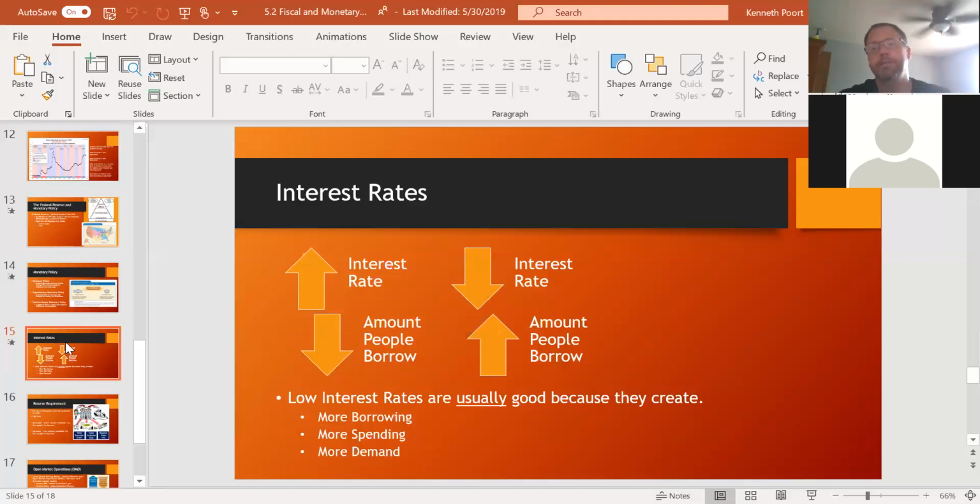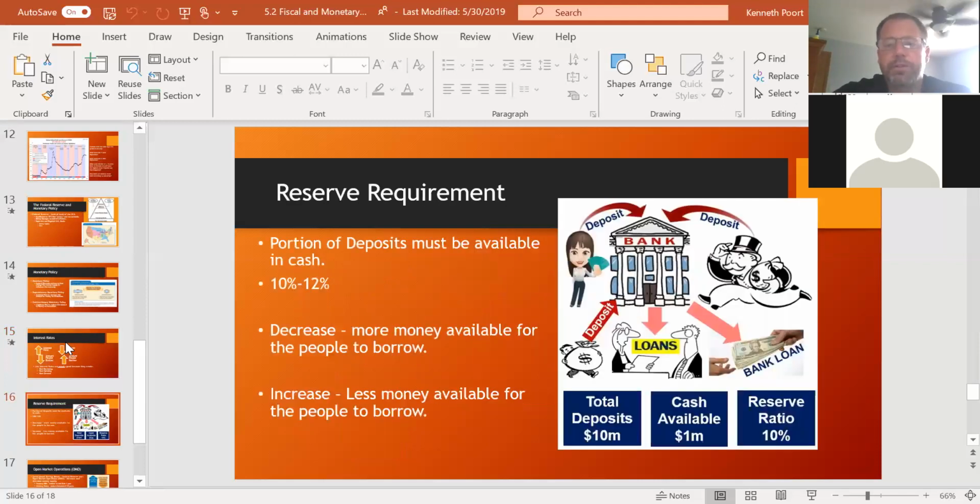And then if it's going up too fast, they're going to say, hey, we need to raise the interest rates. Because when they raise the interest rates, now people borrow less and spend less at that moment. So interest rates are one way they can do this. The reserve requirement is basically saying how much money banks can loan out. So the Federal Reserve basically tells all the banks you and I go to, you have to have X amount of dollars available in cash, basically in the reserves in their banks.